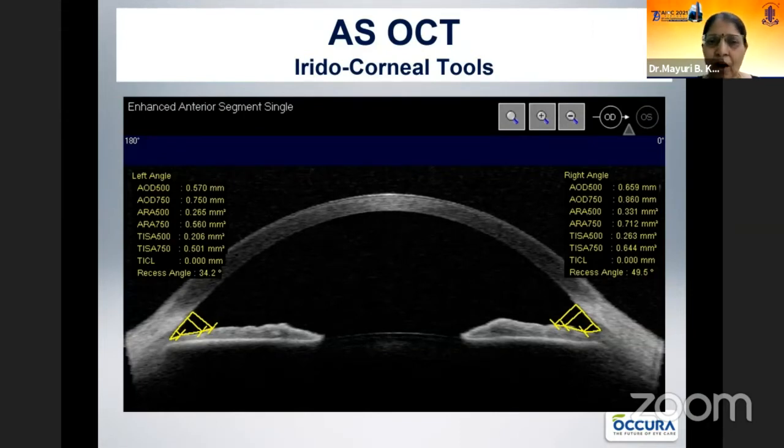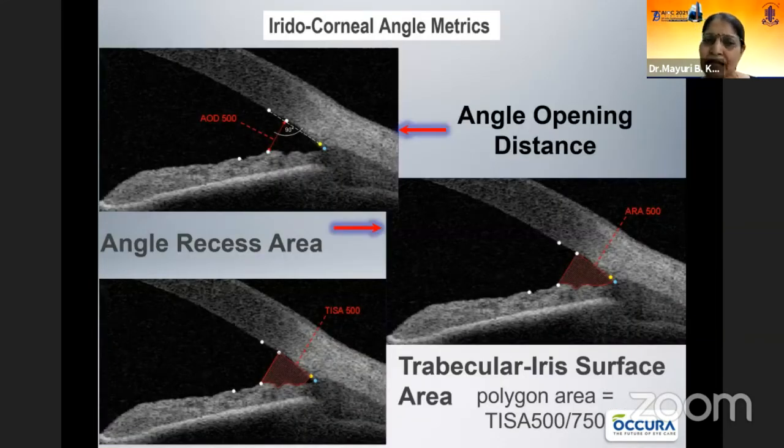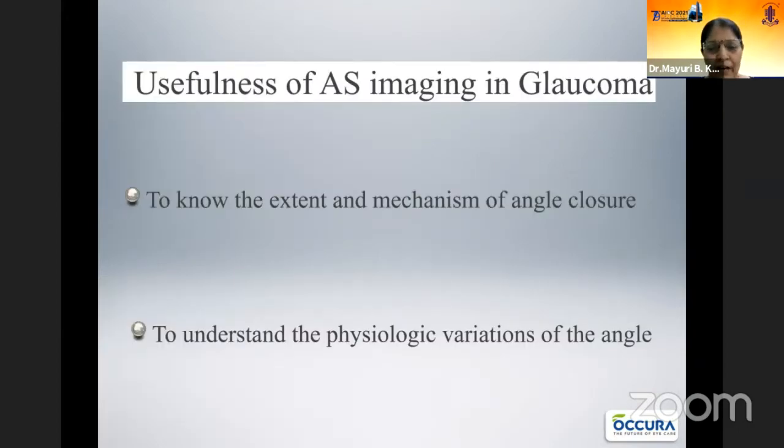A lot of data, like iridocorneal tools and other software, are available. The previous speaker has already covered this, so I will not go into the detail. But yes, we can know how much the angle opening distance is at 500 micron or 750 micron. Angle recess area can be measured, as well as the trabecular iris surface area can also be measured by using this software.